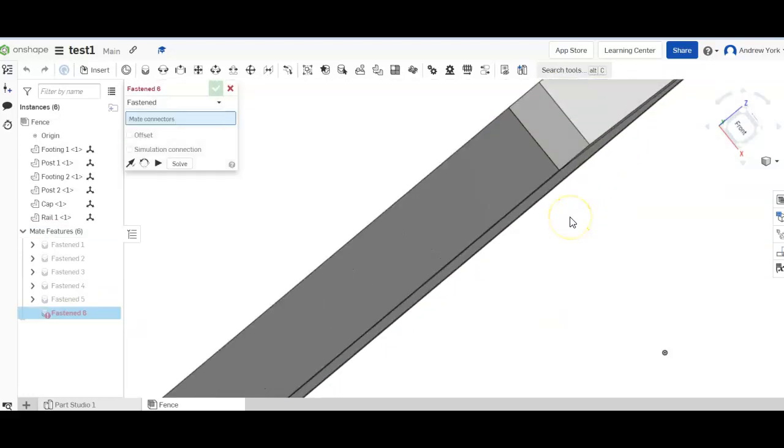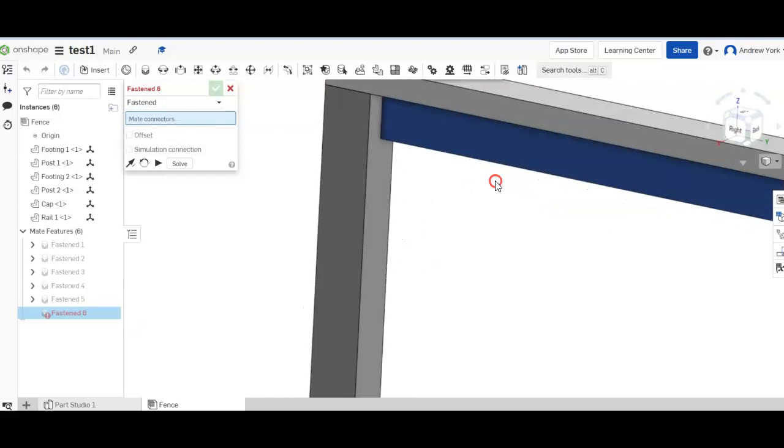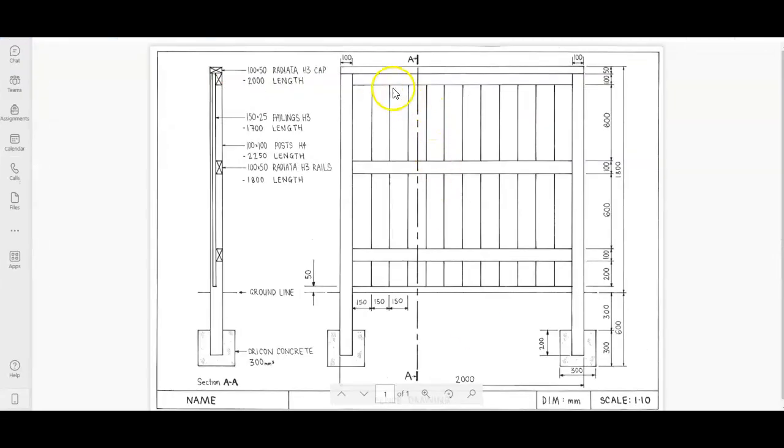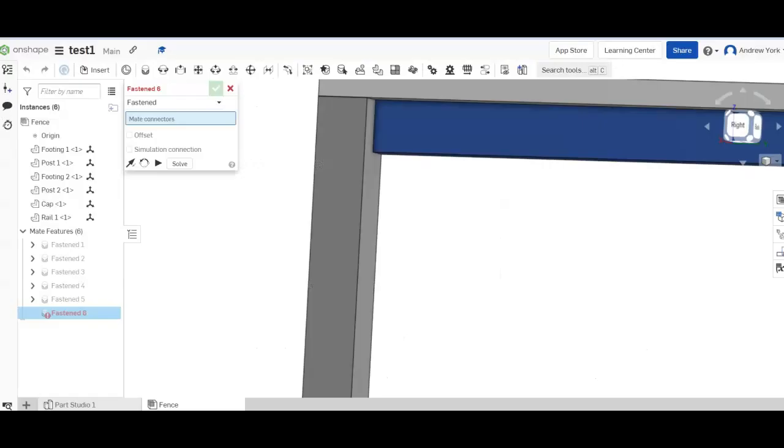And hopefully, there we go. We've got that join there. And if we go and have a look, we can see the rail on the top there. Now we're going to put another rail down there. Okay, I'm just clicking between my drawings.